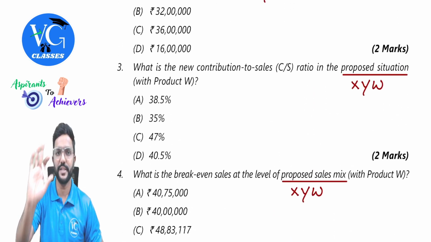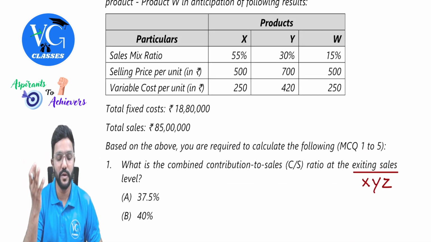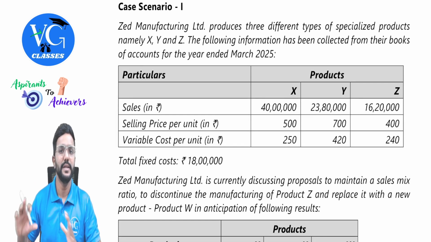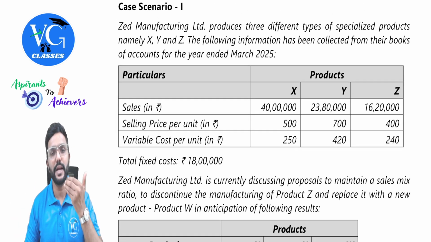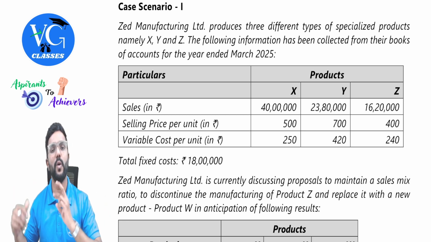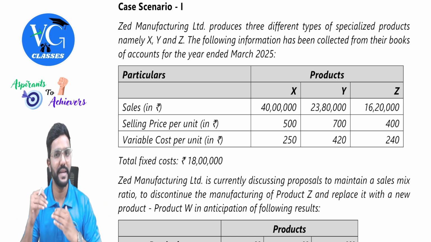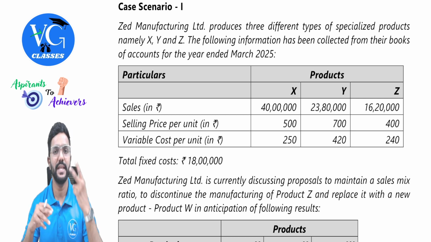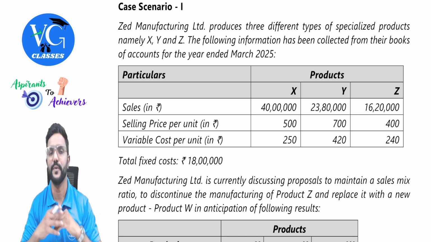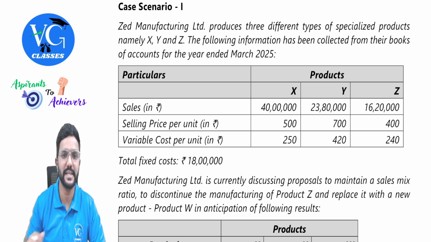Guys, don't waste your time reading the options because you don't know the data given in the question. I just want you to read the requirements and then read the case, so that when you're reading the case, you will already know what you're supposed to calculate. From the given questions, I can understand that there are two sales levels: one is the existing one, the other one is the proposed one. Okay, fine. Let us decode the information given in the case.